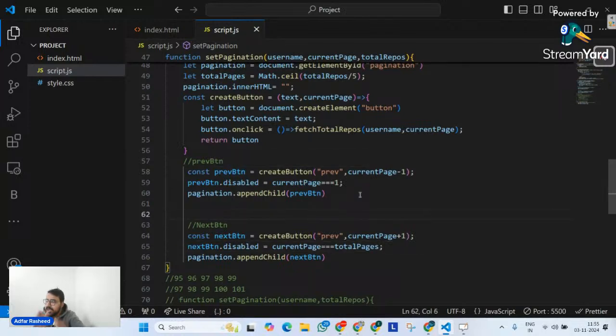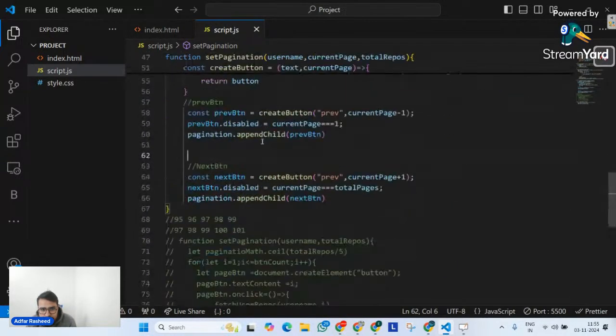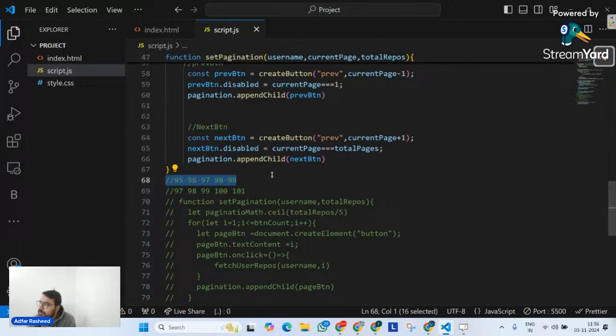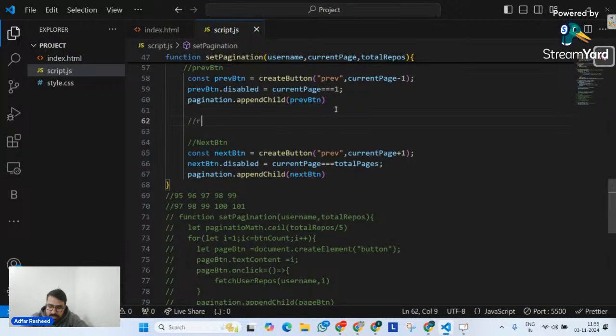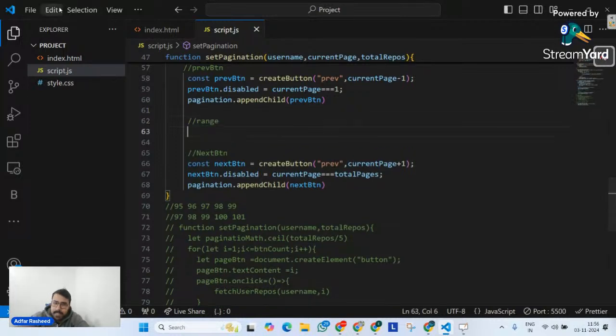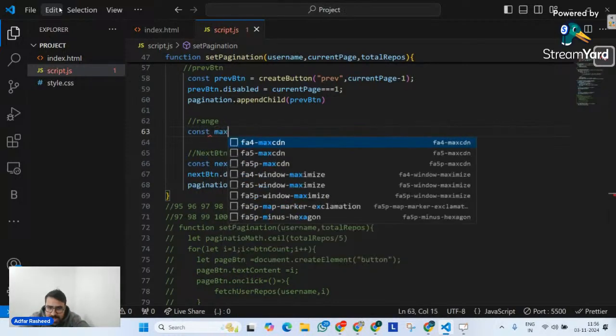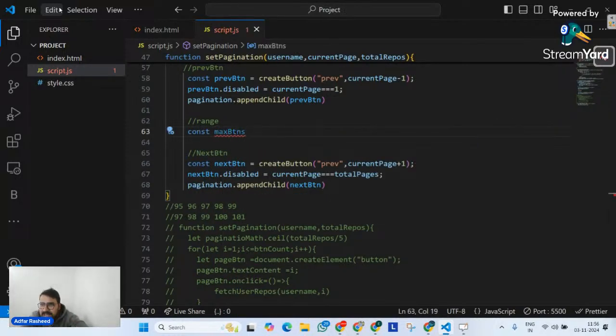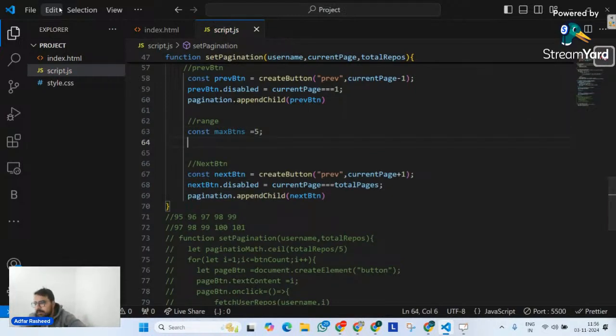Now in between, we have to create the range of buttons. At one point of time, how many maximum buttons do we want? At one range between next and previous, how many buttons do we want? 5 buttons or 10 buttons, depending on your range, whatever you want to create. So I will go here and first add a comment, range of buttons in between. I will start with my fixed value: between previous and next, the maximum number of buttons is 5.